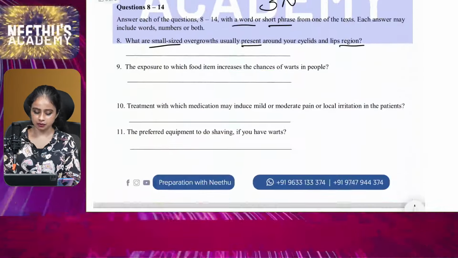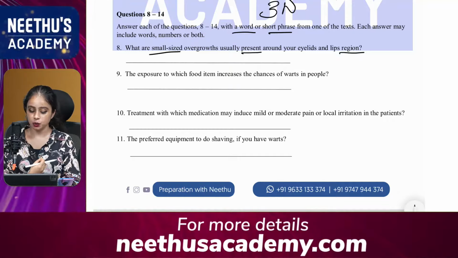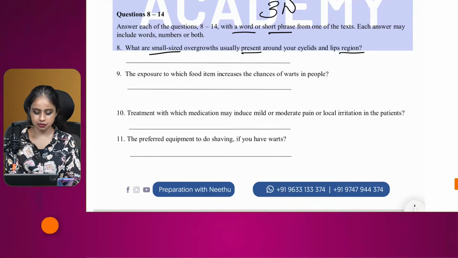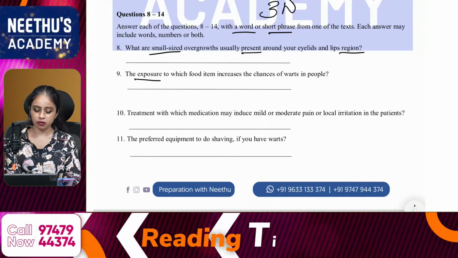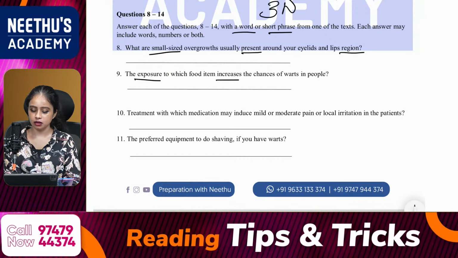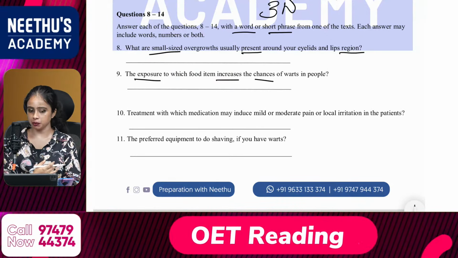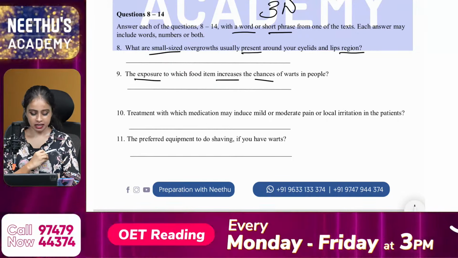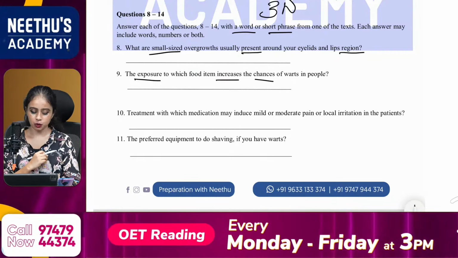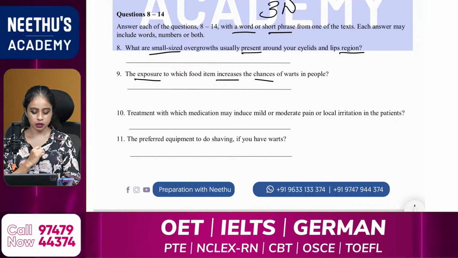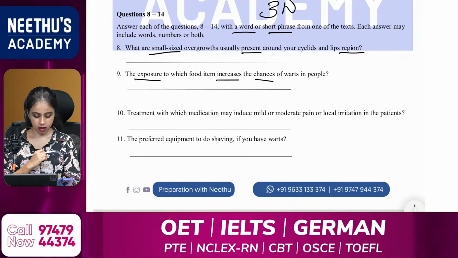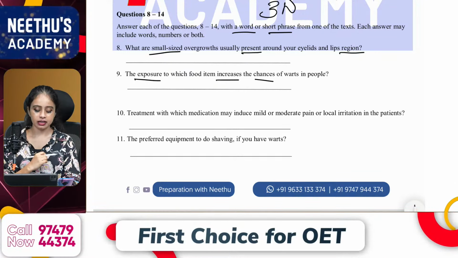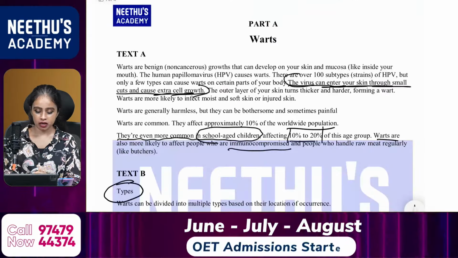So, the ninth one. The exposure to which food item increases the chances of warts in people. So, my keywords: exposure, then increases, then chances. So, these are my keywords from the question. Any idea what is the answer for the ninth question? Yes, that is from text B. So, what is your answer? Could you please tell me what is your answer for the ninth question? Okay, it is raw meat. So, the answer is raw meat. Yes, very good, that is raw meat from text A.